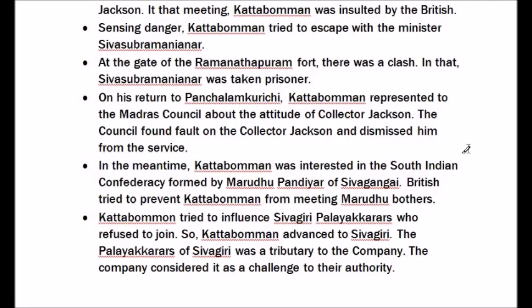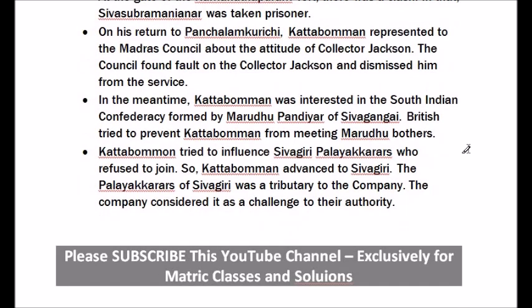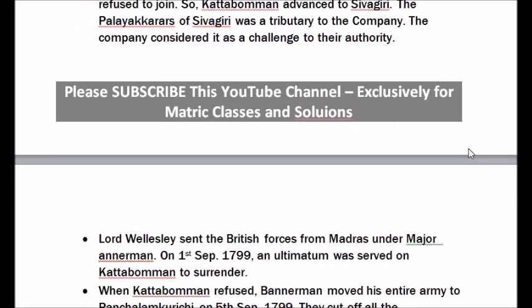British tried to prevent Kattabomman from meeting Marudhu brothers. Kattabomman tried to influence Shivagiri Palayakkarars, who refused to join. So Kattabomman advanced to Shivagiri. The Palayakkarars of Shivagiri was a tributary to the company. The company considered it as a challenge to their authority.